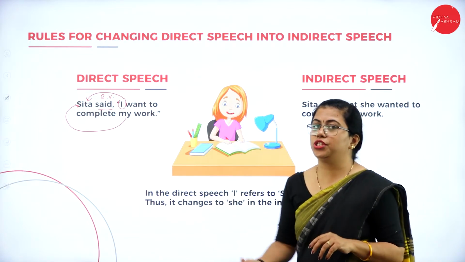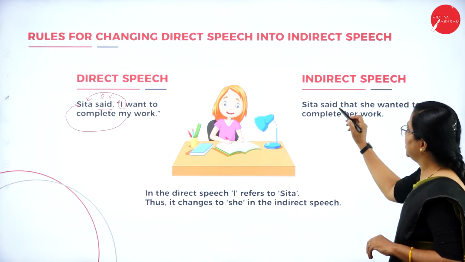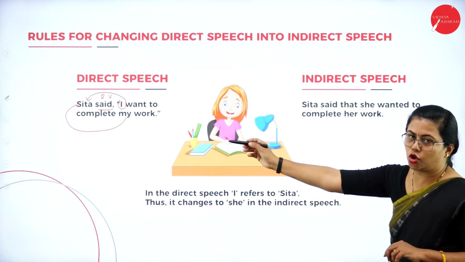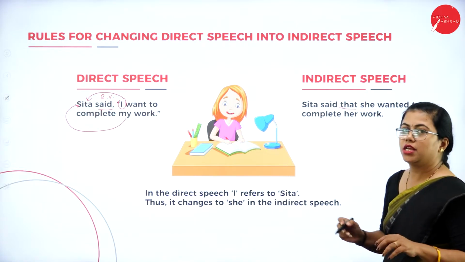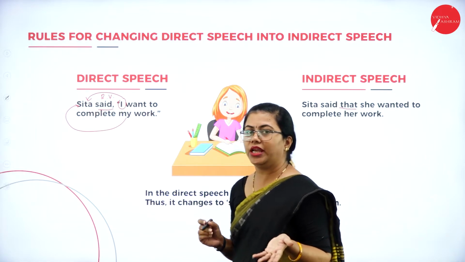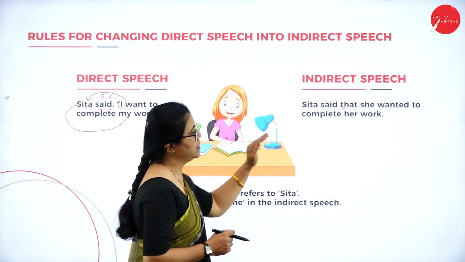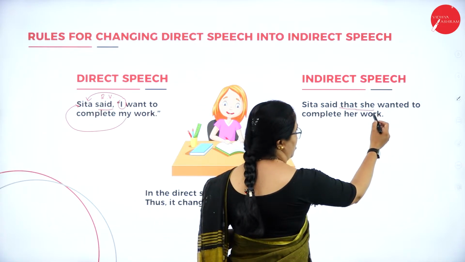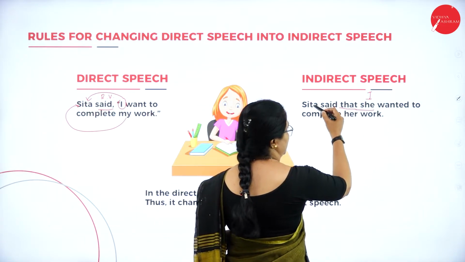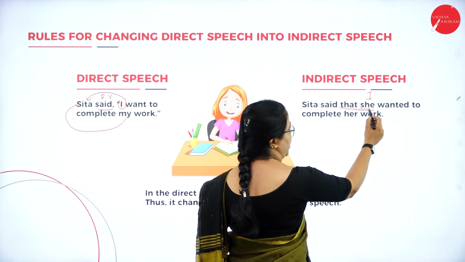Fine. How do you change it to indirect speech? Sita said that. So I am replacing the comma by that. Fine. So the comma should be replaced by that. It's already a rule, and you will remove the inverted commas. So here, Sita said that she, because I is referring to Sita. Sita is a feminine gender, so you are writing she.